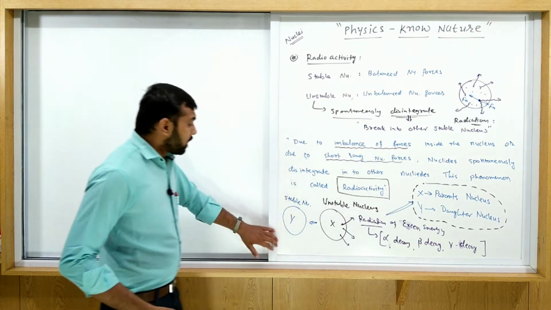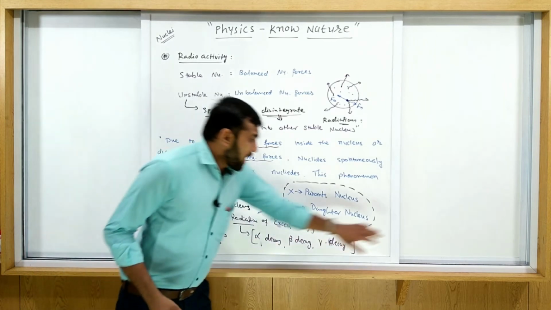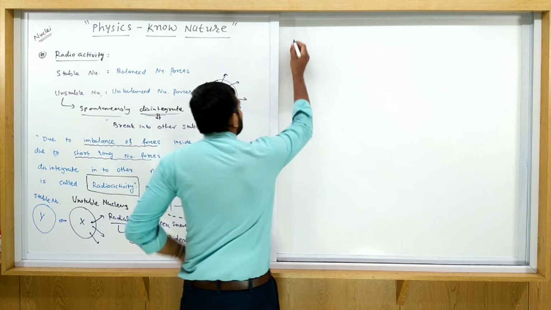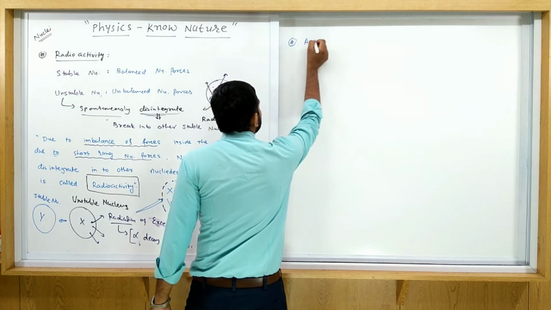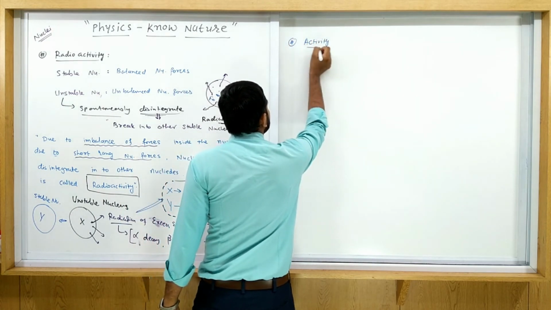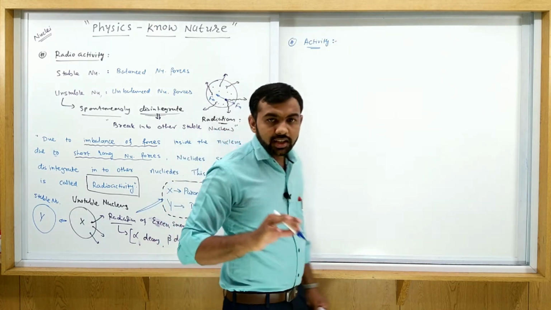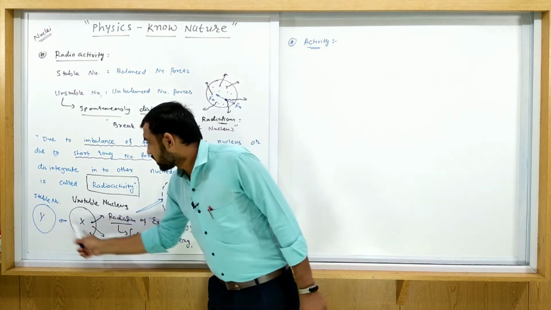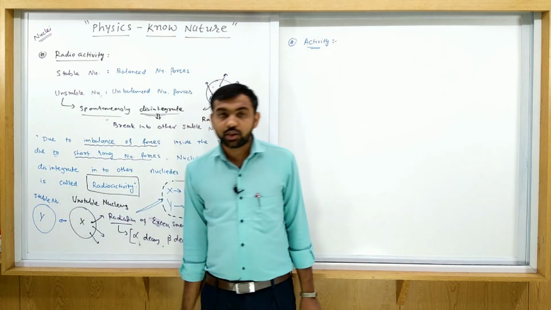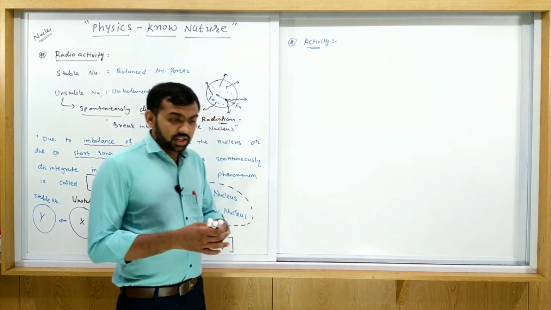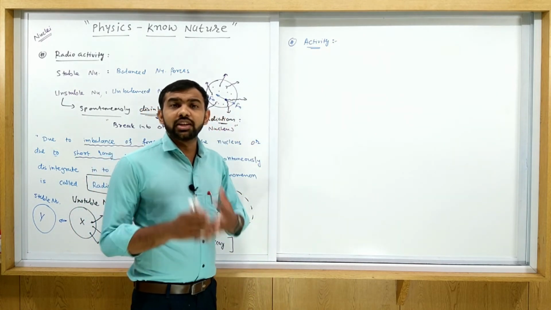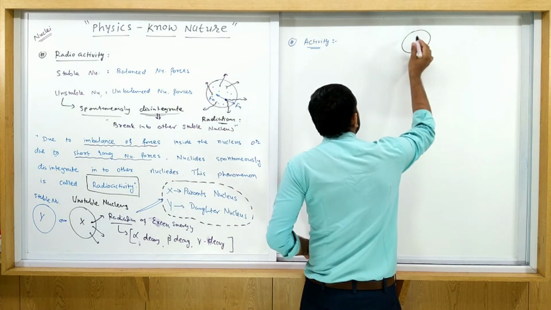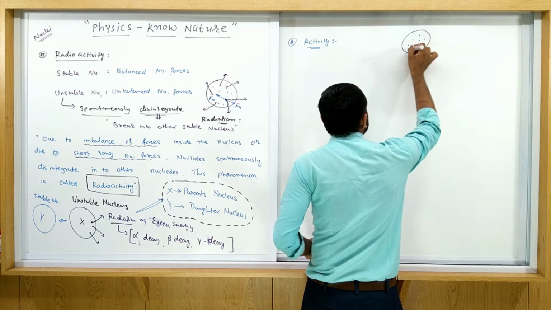Okay, now let's consider the simple situation, activity. What is the meaning of activity? Actually that is radioactivity, nothing else. Activity is exactly similar to radioactivity. So when this nuclei is converted like this from here to here, consider that initially there is a large number of nuclei present in any substance. Consider this is one substance, and these are the different nuclei.